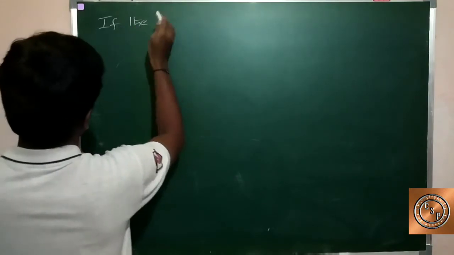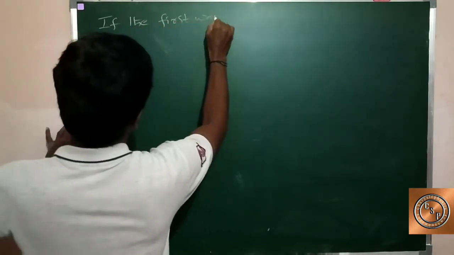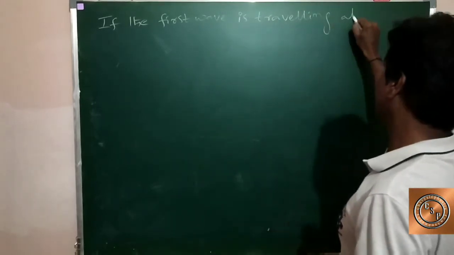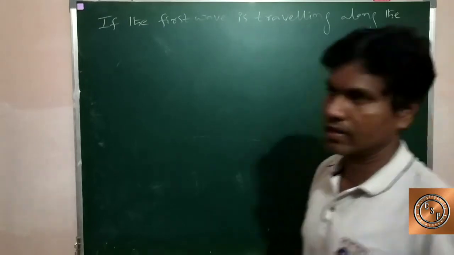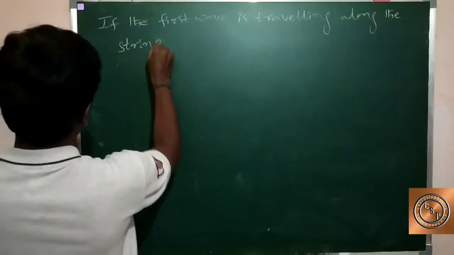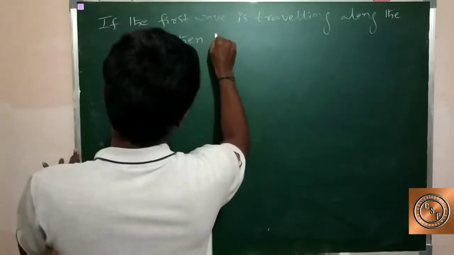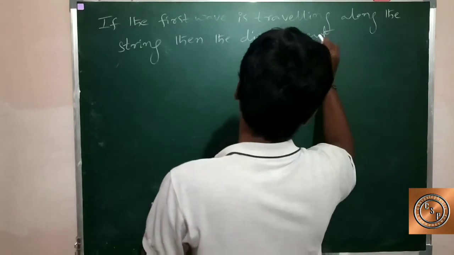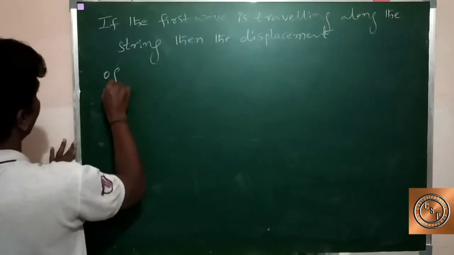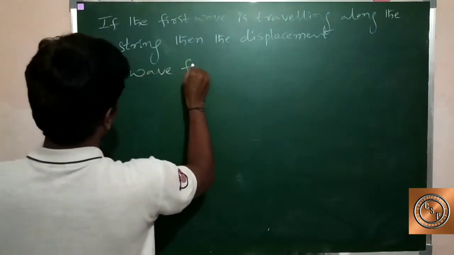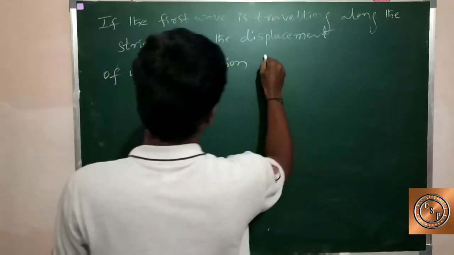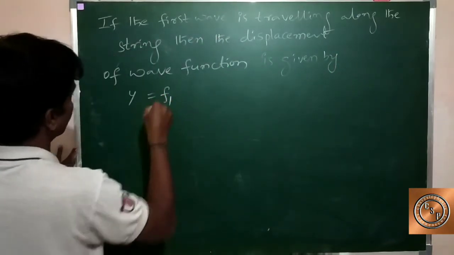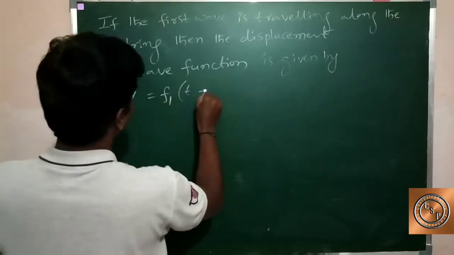If the first wave is traveling along the string, then the displacement of the wave function is given by y equals f1 of t minus x by v.